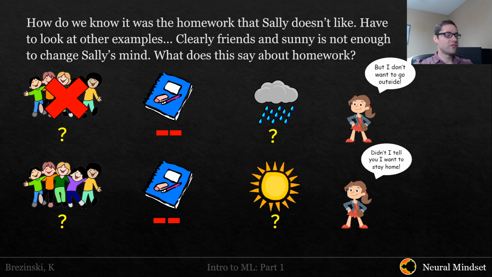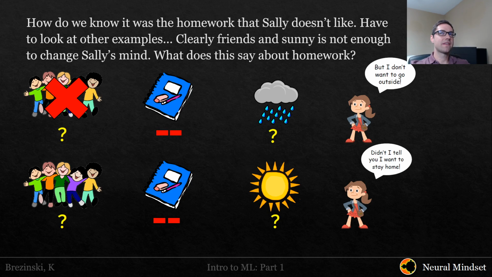So what we could do, which would serve to test that hypothesis, is that if we assume that homework is what really impacts her behavior, we can have an example where she has no friends versus all her friends and see if that makes a difference. And conversely, we can also look at an example where it's sunny outdoors versus rainy outdoors. And in both cases, Sally does not want to go outdoors. So we can see that she doesn't want to go outdoors, even though all her friends were present for the second example here, right? And again, we don't know what the weighting is.